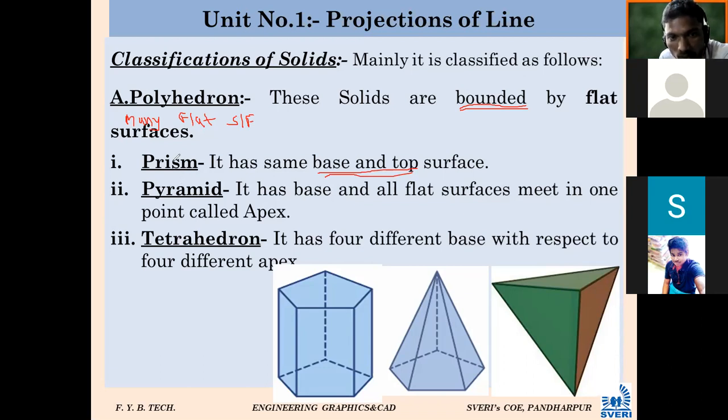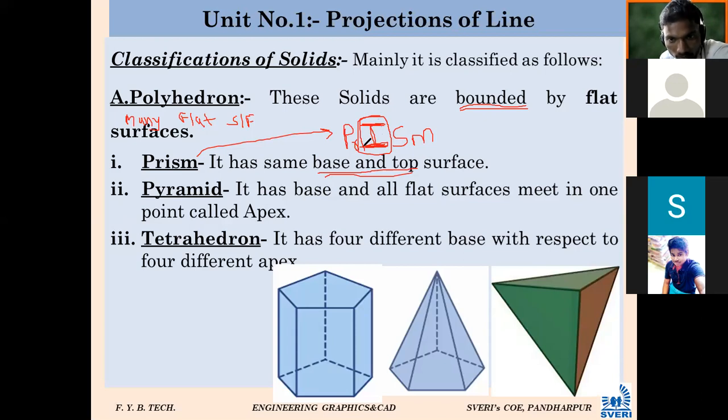To avoid the confusion, here is a hint to identify them. In the word prism, P R, and then this I, capital I. From this letter you remember the same top and base; the top is also the same, like the horizontal line of the capital I. The object which has the same top and base surface is called a prism.